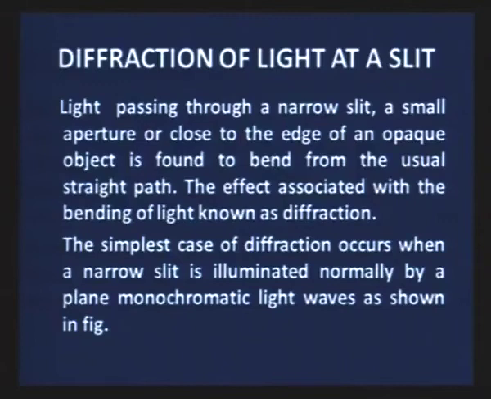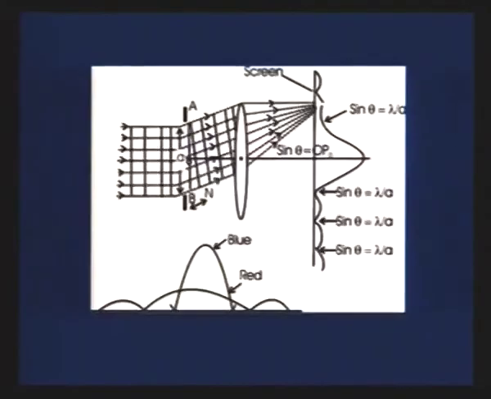Sir, is there any similar phenomenon? Yes, one more important phenomenon that is very interesting is the diffraction of light. And what happens in diffraction of light? When light passes through a narrow slit or a small aperture or close to the edge of an opaque object, it is found that it bends around the corners, and the effect associated with this bending of light is known as diffraction. The simplest case of diffraction occurs when a narrow slit is illuminated normally by plane monochromatic light waves as shown in the diagram.